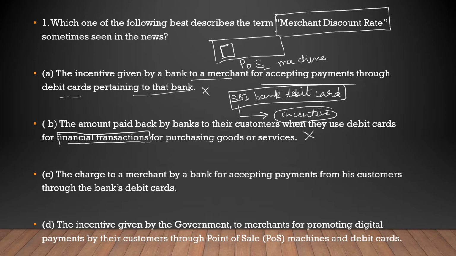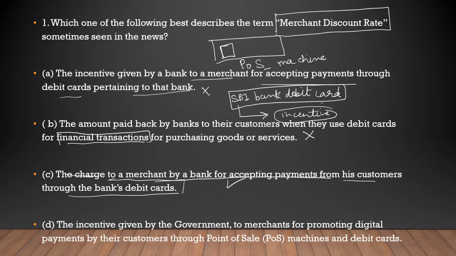Next option is the charge to a merchant by a bank for accepting payments from his customers through the bank's debit cards. As they are using the debit cards of the banks in their POS machine, the merchants were using the debit card of the bank. That is why banks were charging merchants for using them. This is the right option.